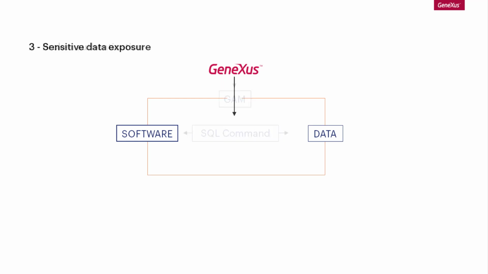The third item in the Top 10 2017 corresponds to sensitive data exposure. The analysis of requirements includes the determination of the system's sensitive information. Therefore, Genexus does not execute any specific action, but it rather provides the functions necessary to protect sensitive information, such as ciphering, hashing, and password management and certificates.